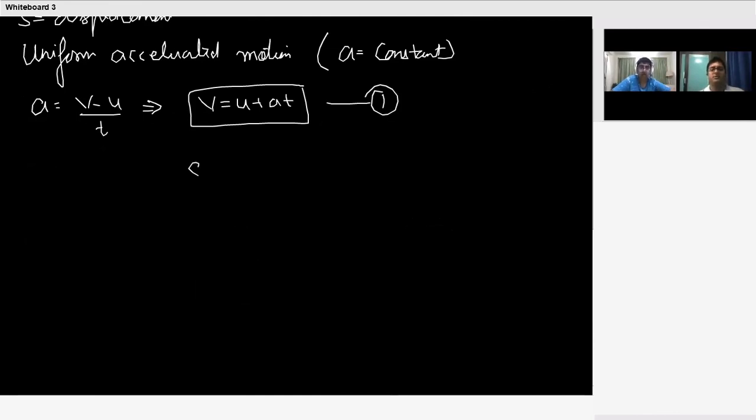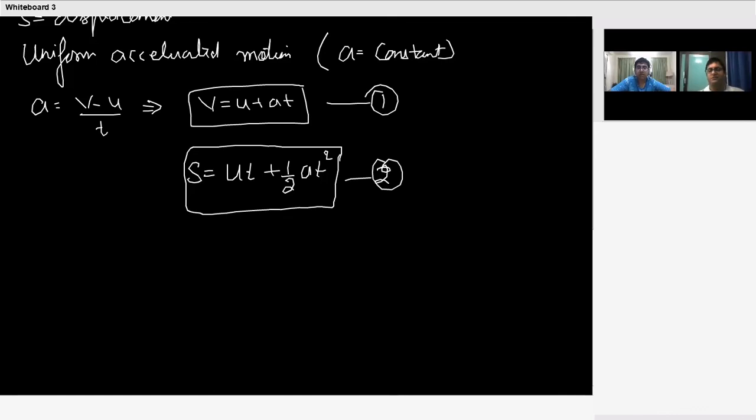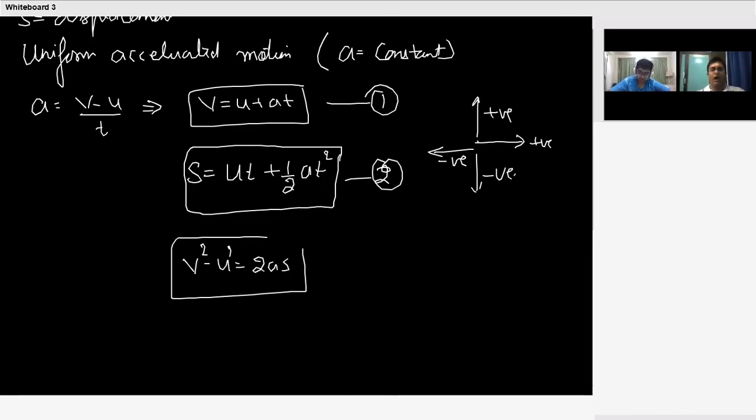Now the second equation is s, which is displacement, equal to ut plus half at square. Make sure you take care of the direction, because these are vector quantities. So if you are taking right side as positive, then the left side should be taken as negative. If you are taking upside as positive, then the downside should be taken as negative. Third is v square minus u square equal to 2as. Any doubt in this page? No.